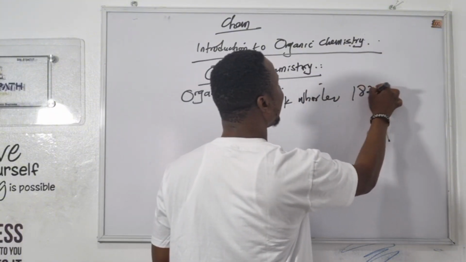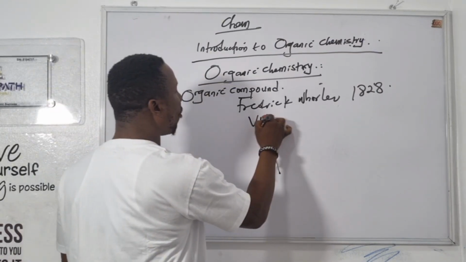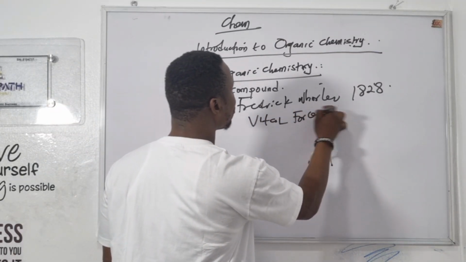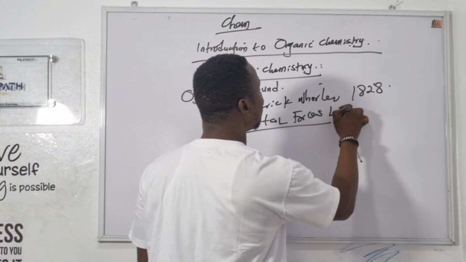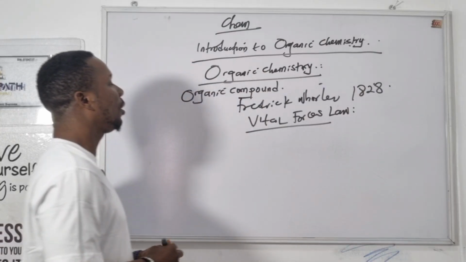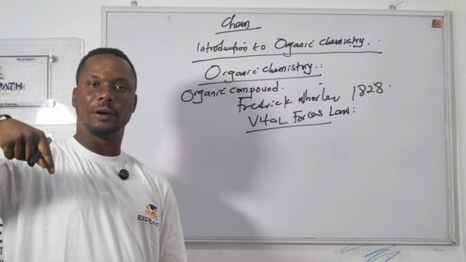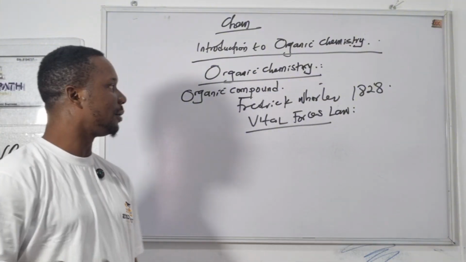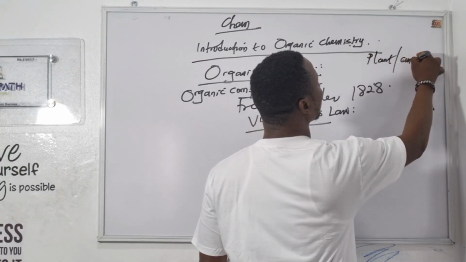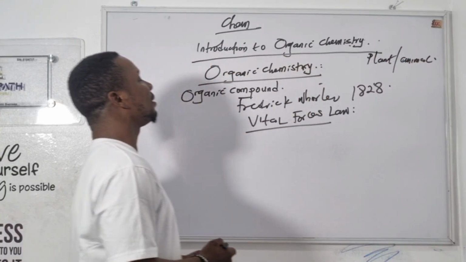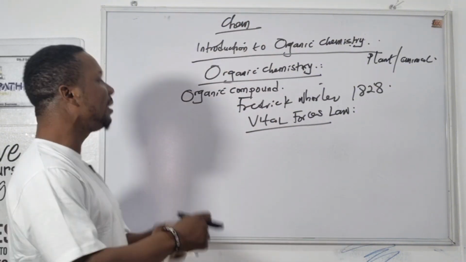In 1828, he proposed what is known as the vital force law. The vital force law states that organic compounds can be obtained from the body of plants and animals. And we all know that plants and animals are organic. So they believed that organic compounds can be extracted from plants and animals, until